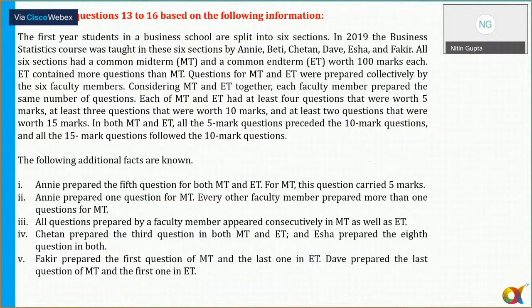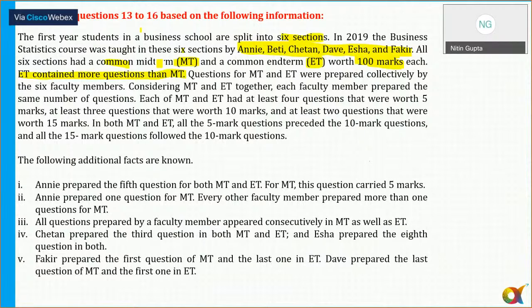Okay, so let's see. It says the first year students in a business school are split into 6 sections. All right, so there are a total of 6 sections here. In 2019, the business statistics course was taught in these 6 sections. Sections are A, B, C, D, E, F. All 6 sections had a common midterm that is known as MT and the common end term ET, 100 marks for each of them.